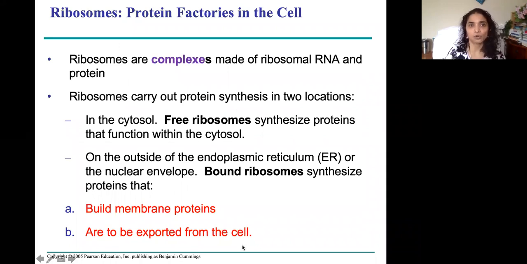Coming to ribosomes, we all saw this. I want you to know one thing very thoroughly, that ribosomes are the protein factories. That means ribosomes synthesize proteins. How do they synthesize proteins? This is part of your lab midterm exam. We eat proteinaceous food, a chicken, fish, or beans. We eat protein. It is broken down in your stomach into amino acids. And those amino acids are sent to your cells.